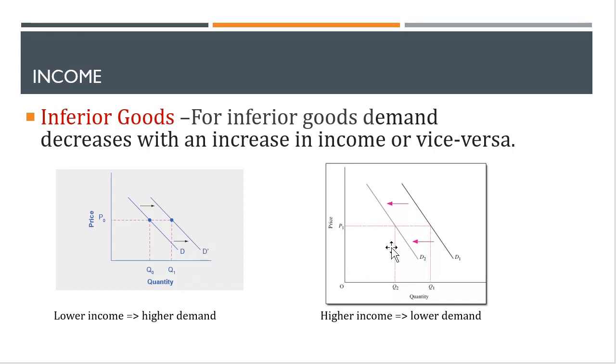And in the right side graph, you can see higher income leads to a decrease in demand. So the demand curve shifts to its left, D1 to D2. So when it comes to inferior goods, you can expect the opposite. Lower income leads to higher demand, higher income leads to lower demand.